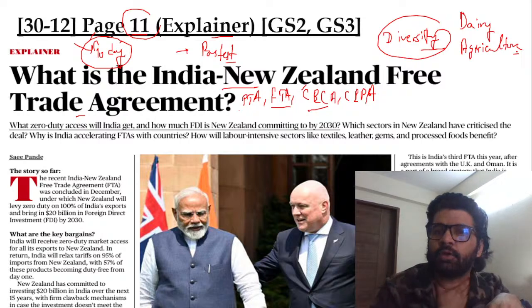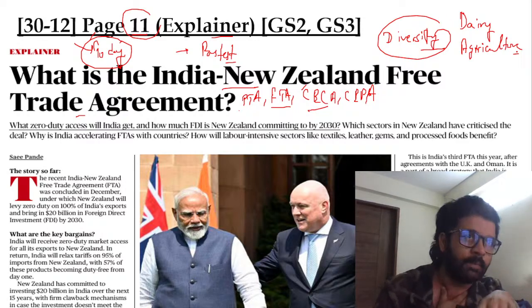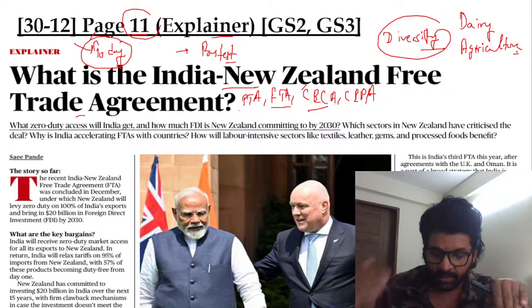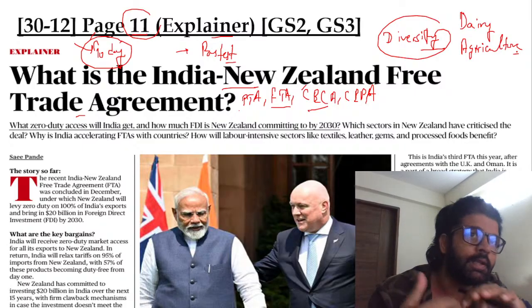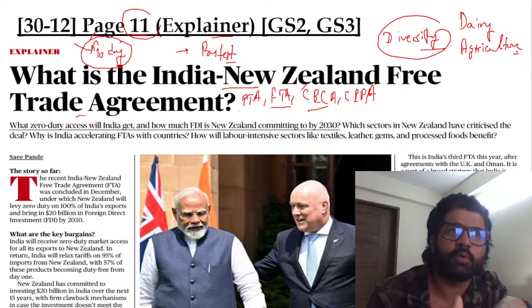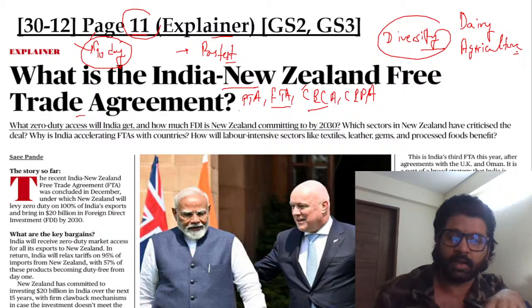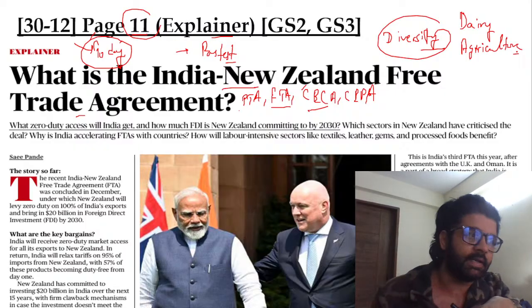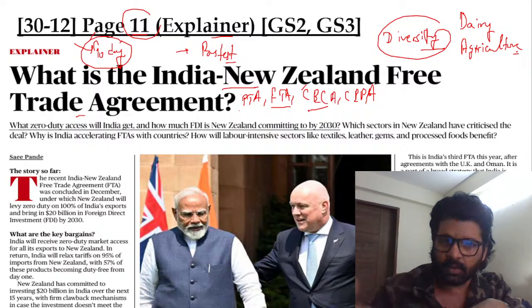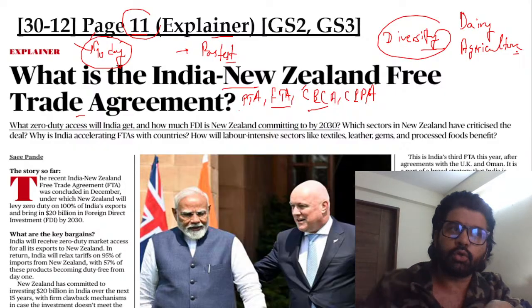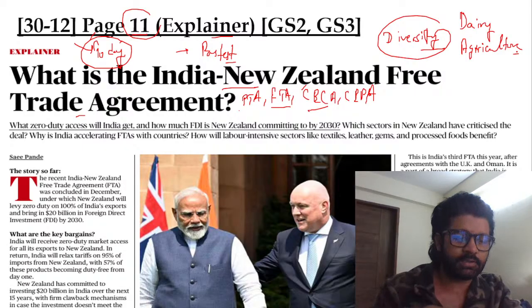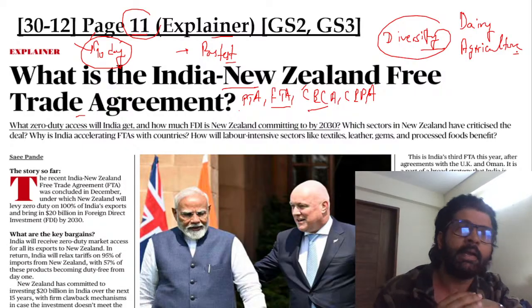Because we want to protect our domestic farmers, vulnerable farmers. According to the agriculture census, 86% of farmers in India belong to the small and marginal category. We have to protect them. And again, New Zealand is anyway a pioneer in the dairy and agriculture sector. So if we allow this FTA to extend to dairy and agriculture, cheaper dairy and agriculture products will come to India, thereby hampering India's farmers.